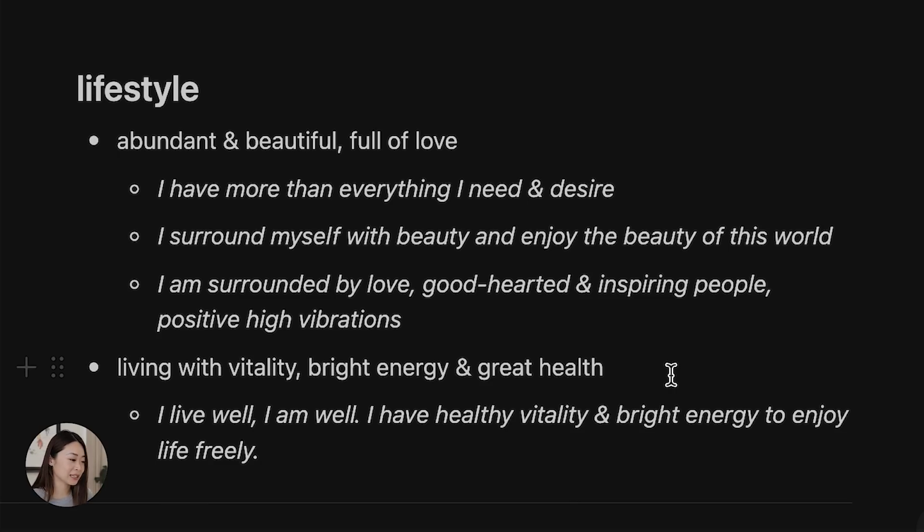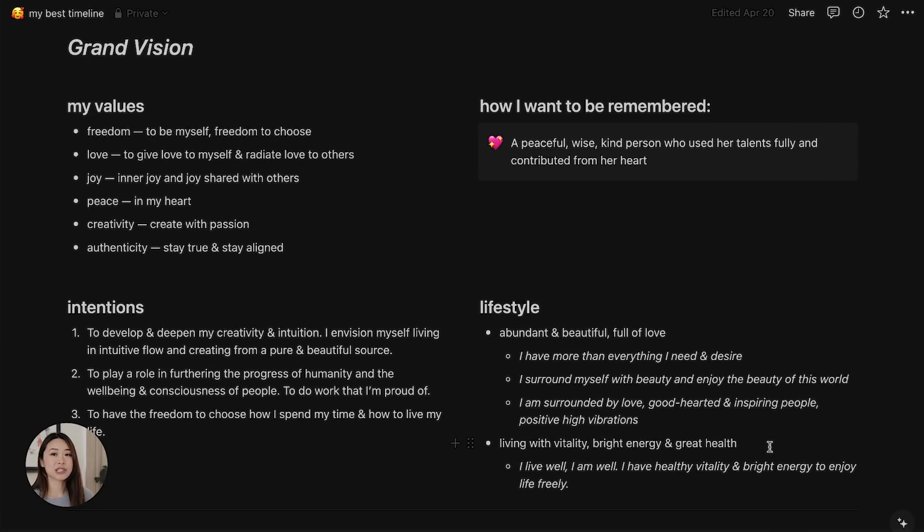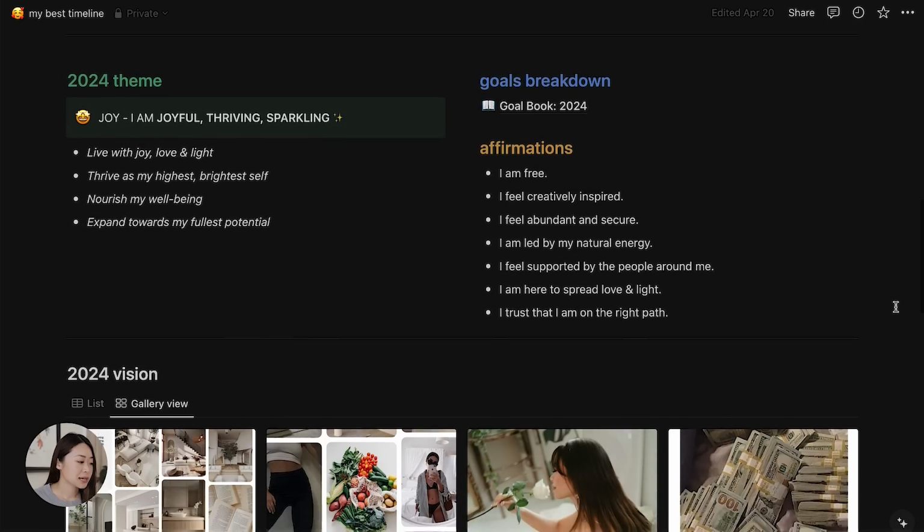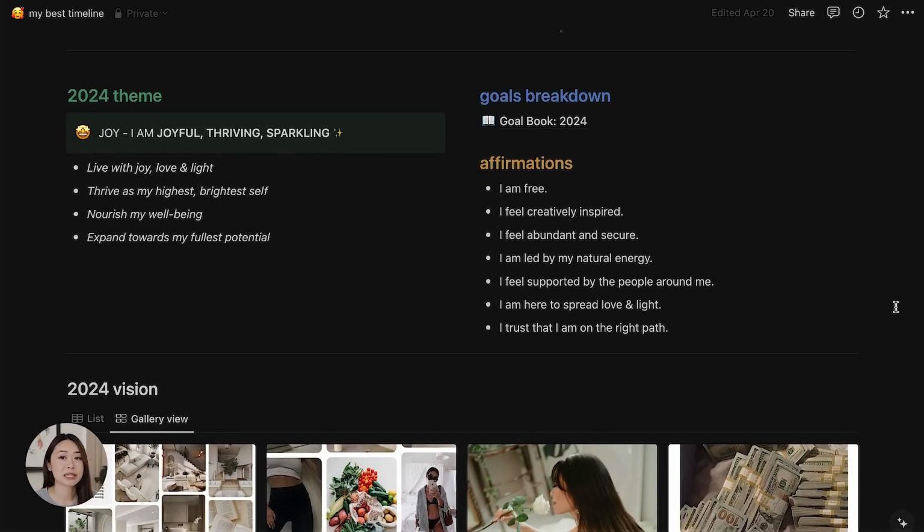So that's the grand vision section, and you can already tell a lot about me in that section. It's kind of like a mission in how I want to live my life and what I want to focus on in the very big picture of things. So I'll scroll down, and this is where I go into my yearly theme.